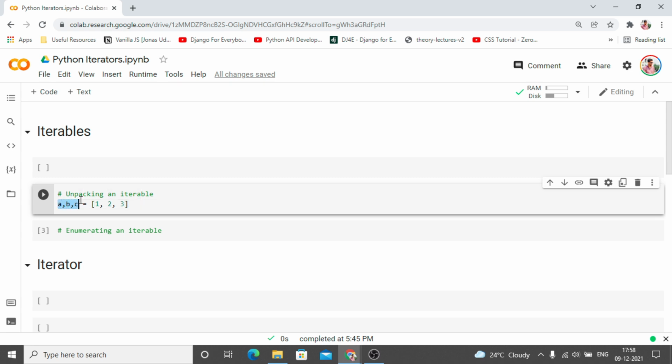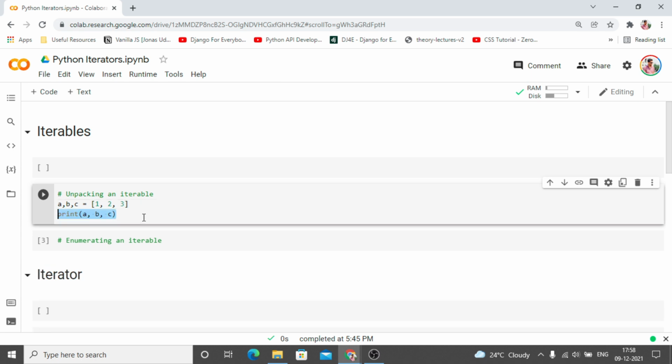A, B, C, these three variables we are assigning simultaneously by passing an iterable. But how does that work? This iterable, if you see this as a list, then it is an object, right? But we are assigning one object to three variables. So what is happening behind the scenes is something called unpacking.